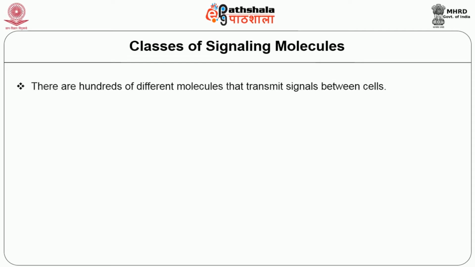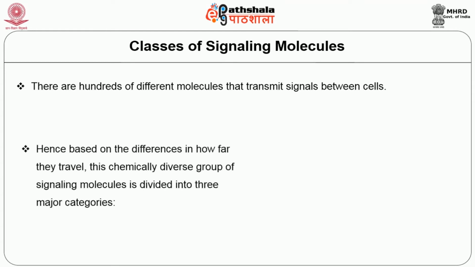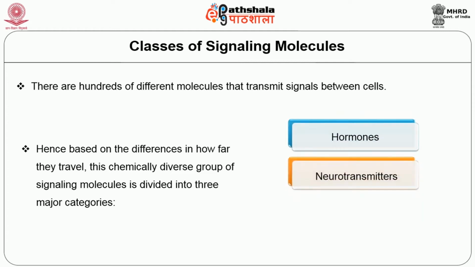There are hundreds of different molecules that transmit signals between cells. Based on the differences in how far they travel, this chemically diverse group of signaling molecules is divided into three major categories. One is the hormone, the second is the neurotransmitter, and the third is the local mediator, which we'll see one by one.